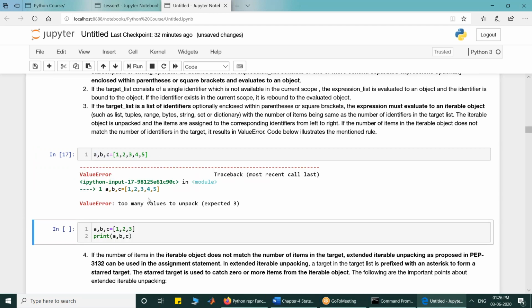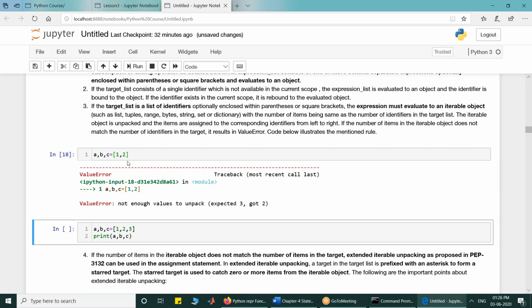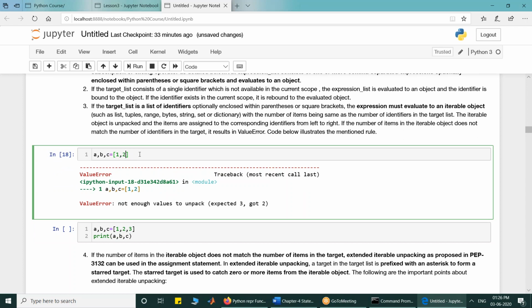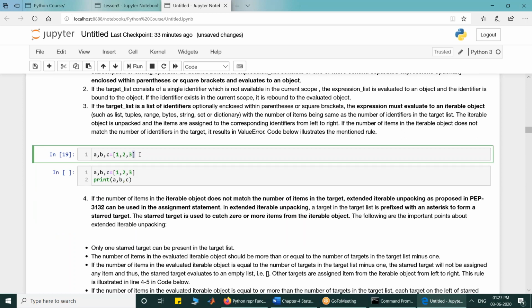If I execute it, I will get an error: too many values to unpack. The number of values on the right side is more, so I cannot assign them to 3 elements on the left side. If the number of items is less, I will also get an error. So the number of identifiers on the left side must match the number of items on the right side.